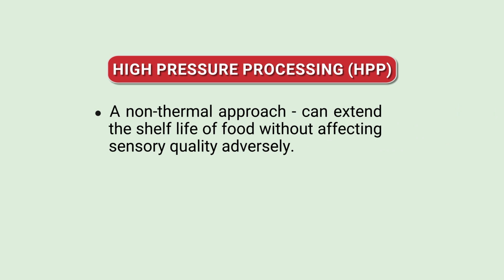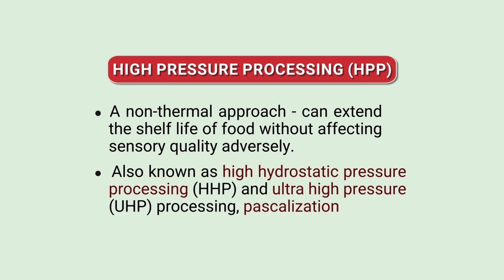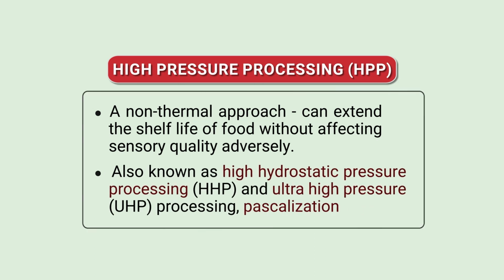This is a novel, non-thermal approach, and it can extend the shelf life of food without affecting sensory quality adversely. This is always a comparative statement. It has to be compared with conventional processing technologies, mainly thermal, when there is a non-thermal approach.